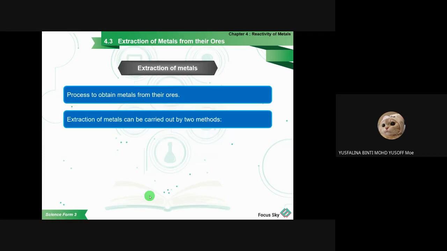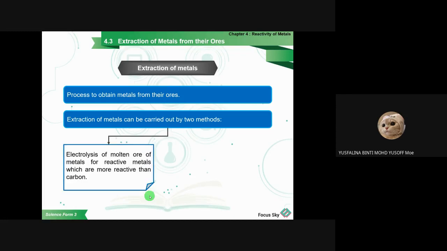The extraction of metals can be carried out by two methods. The first one is by electrolysis. This one you already learned, I think in form 2, chapter 5. You already learned what the process of electrolysis is.